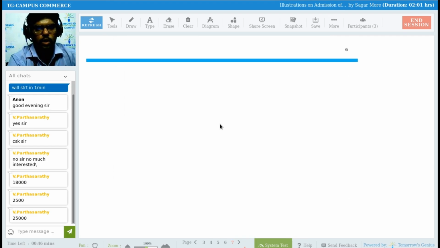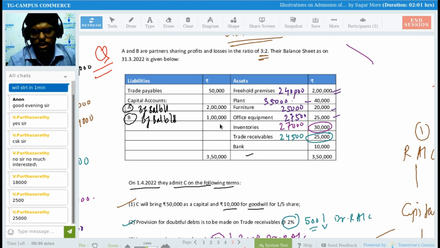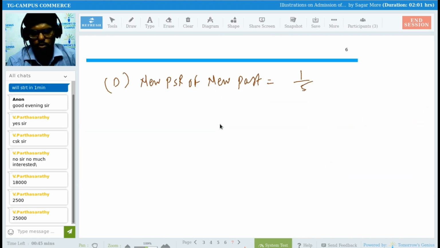So the information provided. This is case number D, if you remember. The new partner's profit sharing ratio is given as 1/5, right? Please check once again, it's 1/5 or not. Yes, 1/5. And old share is 3:2.